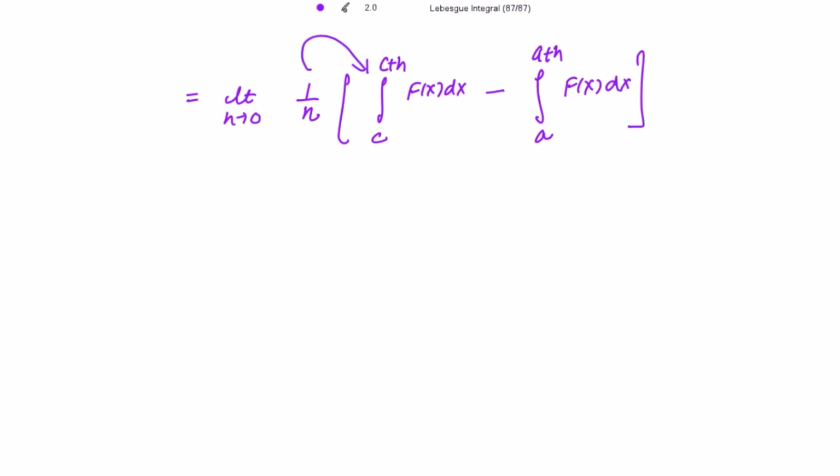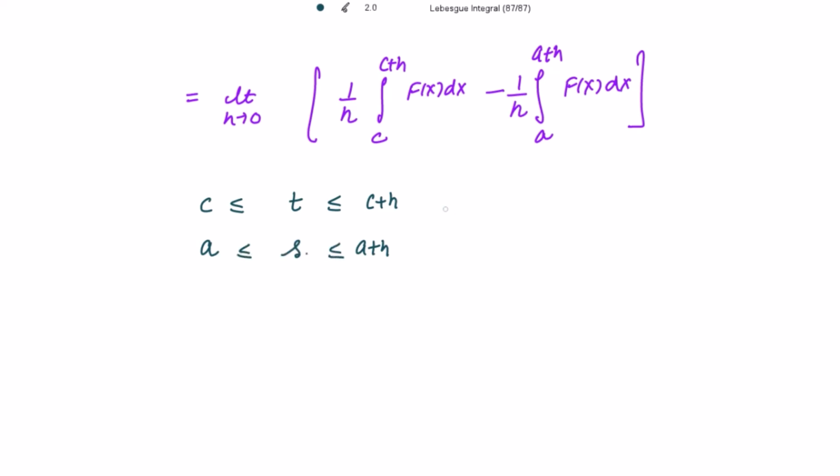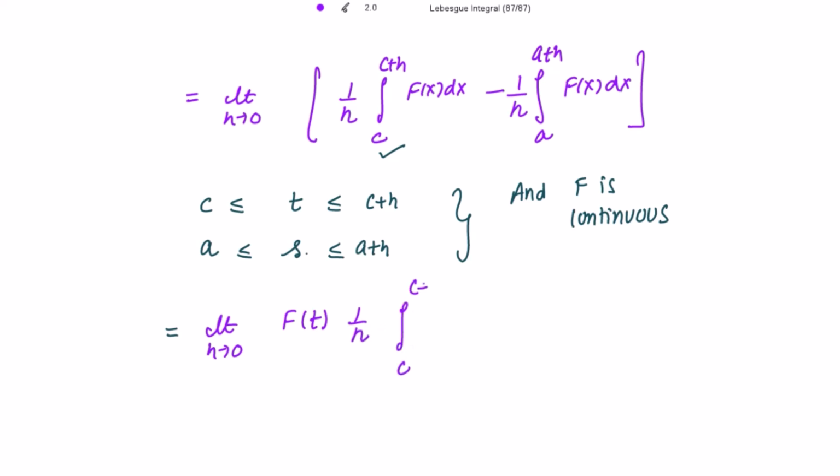Multiplying this 1 by h inside. Now if I take a real number between c and c+h as t, and a real number between a and a+h as s, and also f is continuous, then by the mean value theorem this first integral will be changed into the limit as h tends to 0 of f(t) times 1 by h, the integration from c to c+h dx, minus the second integral will be changed into f(s) times 1 by h, the integration from c to c+h dx.